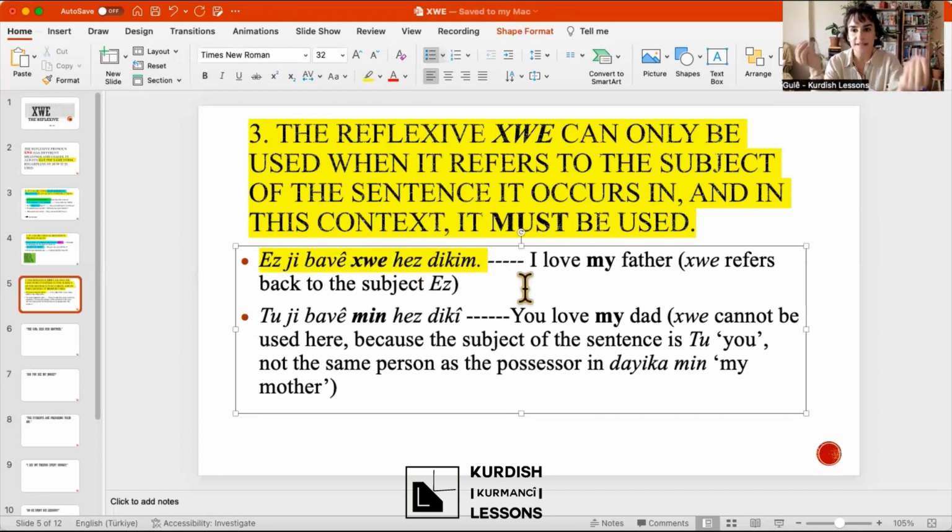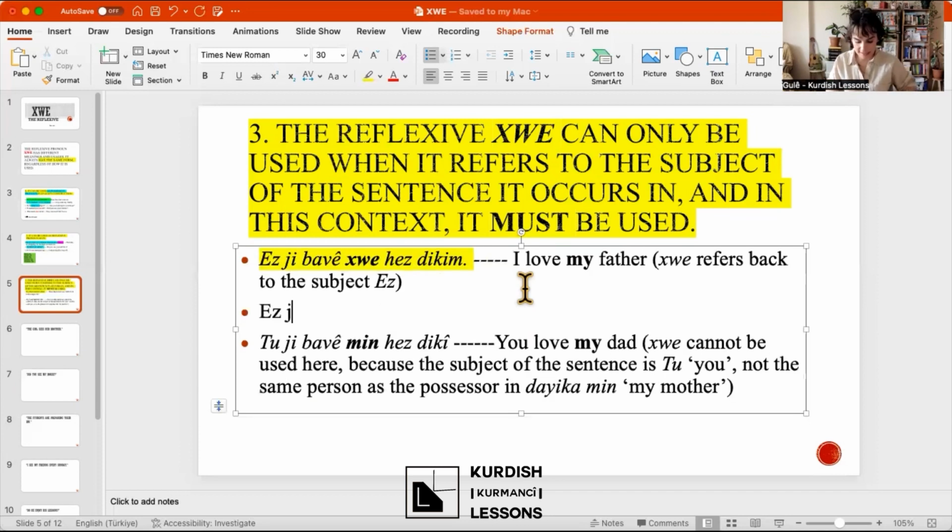So we never say as jibave min hasdikum. We say as jibave khwe hasdikum. I love my own father. Okay, bave khwe, because bave is mine.